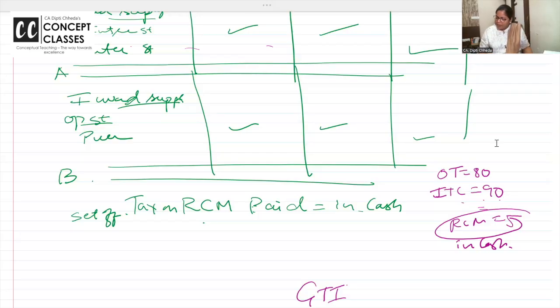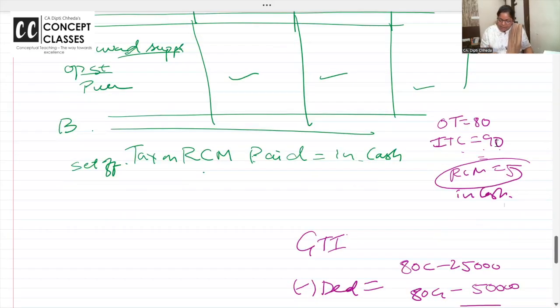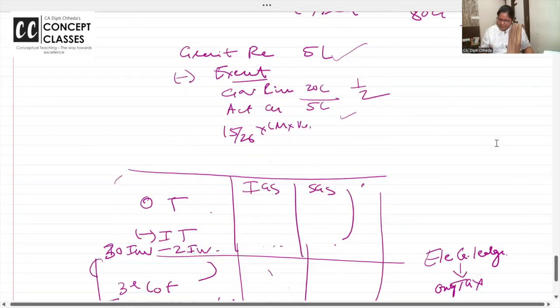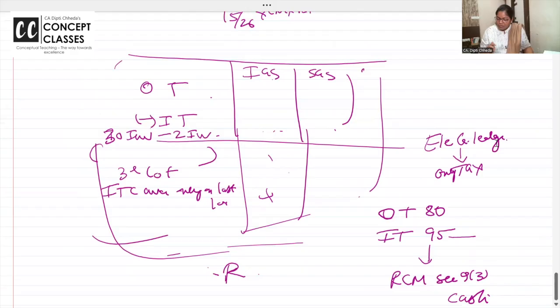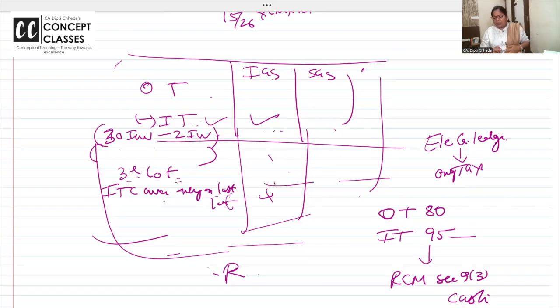Very important, one more point I want to say is: write the reason. I have said it earlier also, and I'm saying it again. For example, in input tax, 30 invoices are there. Out of that, 2 invoices are missing. If the invoice is not there, you will not avail the credit. Don't take input tax credit directly. Write in brackets in brief, 2 invoices missing, so no ITC allowed. Or, the third lot is received, but we know that 2 more lots are coming. ITC is allowed only when you receive the last lot. Like this, and then put a dash. Very important is this point.